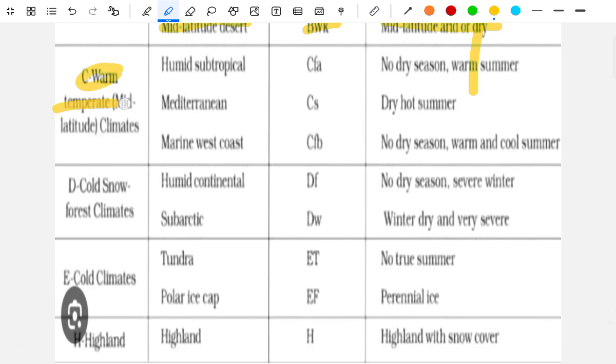Group C, warm temperate mid-latitude climate. Humid subtropical, Cfa, no dry season, warm summer.